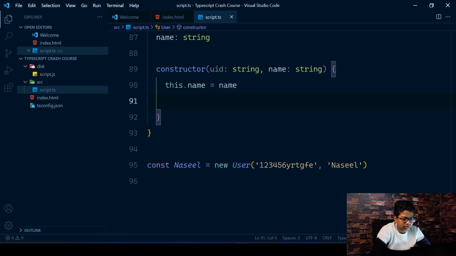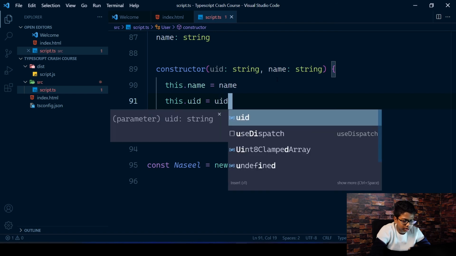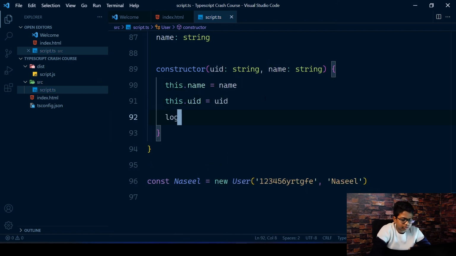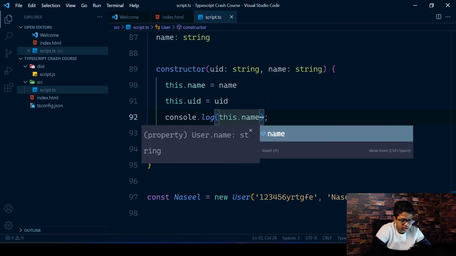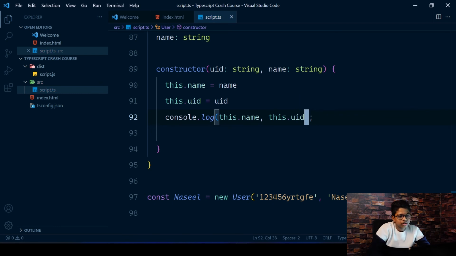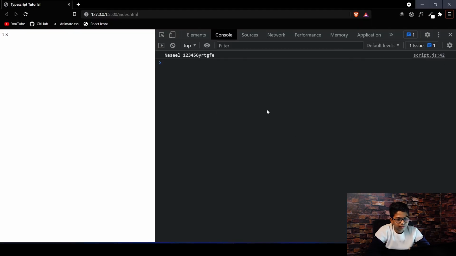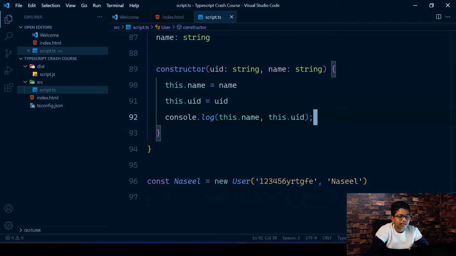We can give this.uid equals uid, and you can also log this.name and this.uid. You can see we get Naseel and the ID that we pass in here. So that's working. We created the constructor function and everything is going good.